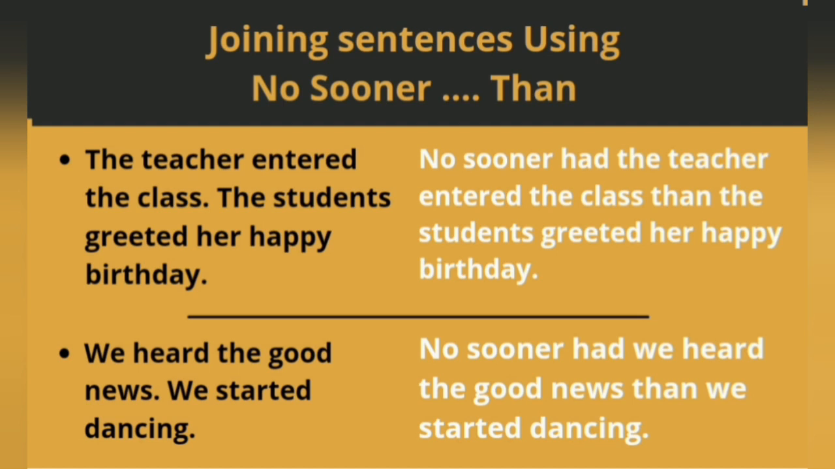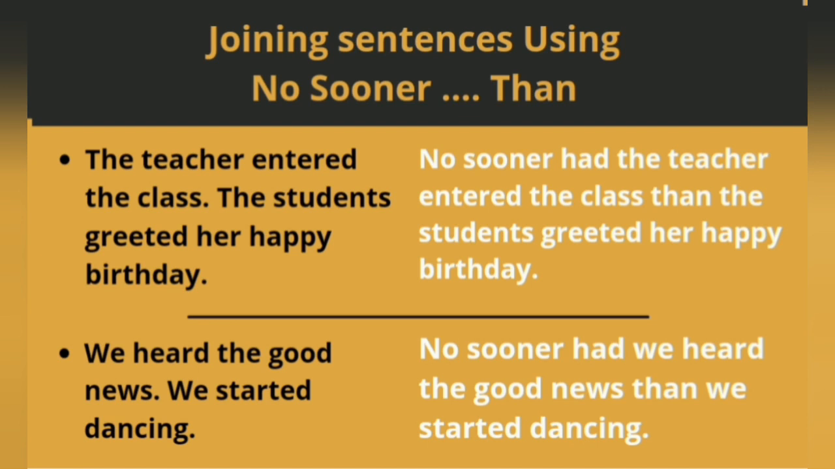The teacher entered the class. The students greeted her happy birthday. So in the same way, no sooner had the teacher entered the class. So here we have used no sooner, had plus the past participle form of the verb. No sooner had the teacher entered the class than the students greeted her happy birthday. It's a simple one, right?